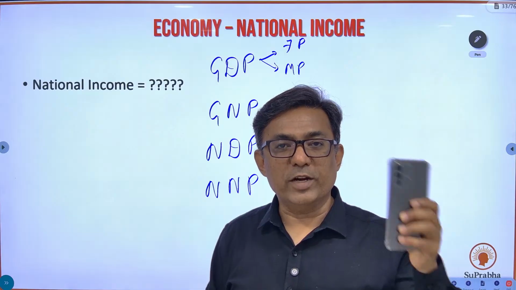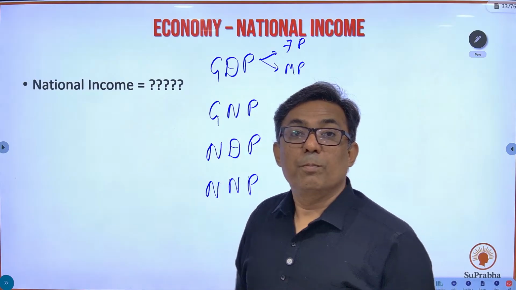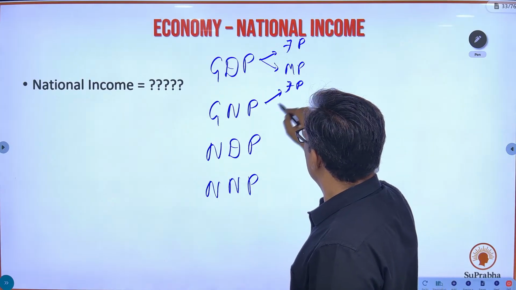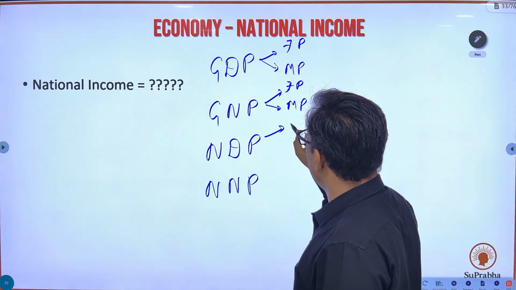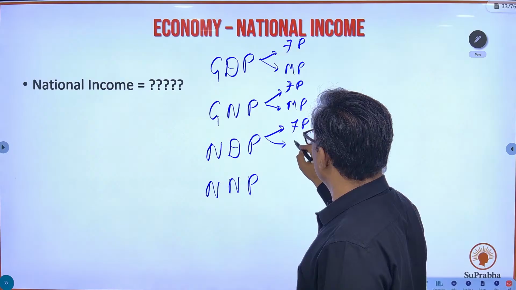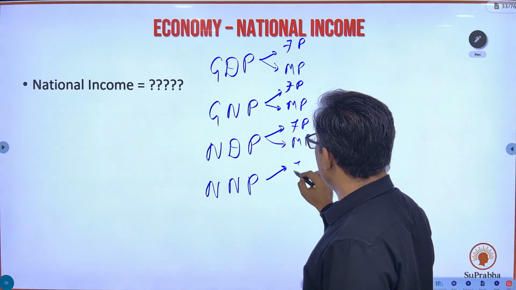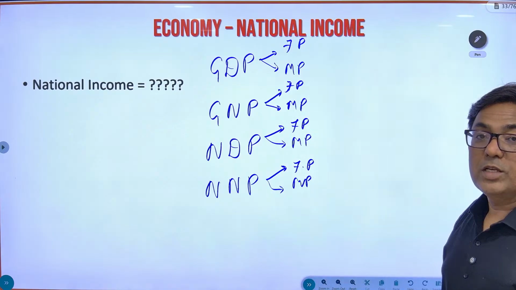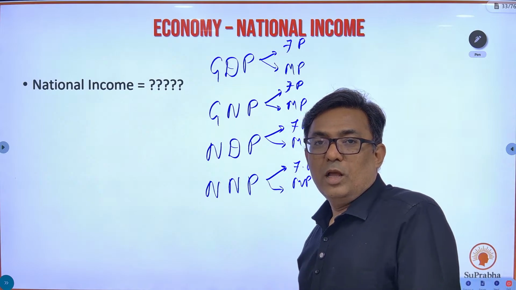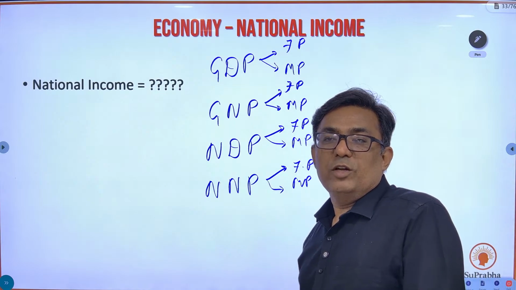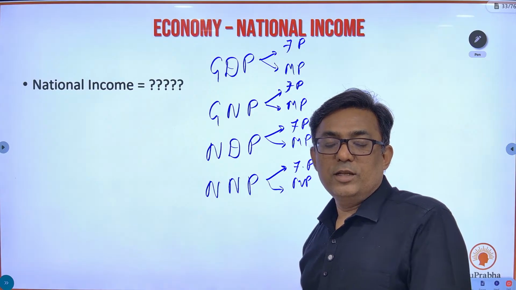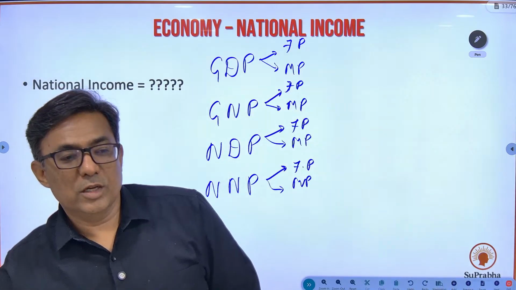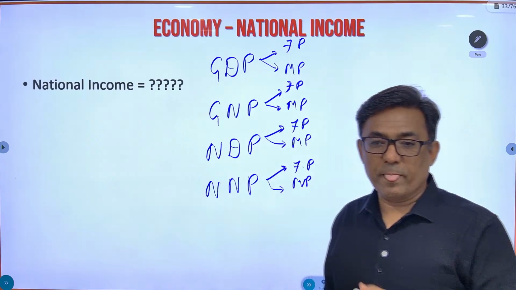So either you have GDP at factor price or GDP at market price. Similarly you can have GNP at factor price or GNP at market price. Similarly, you have NDP at factor price and NDP at market price. You can also have NNP at factor price and NNP at market price. That means I have got 8 values. Out of these 8 values, one value is considered as national income of this country. Can you just make a guess what can that be?